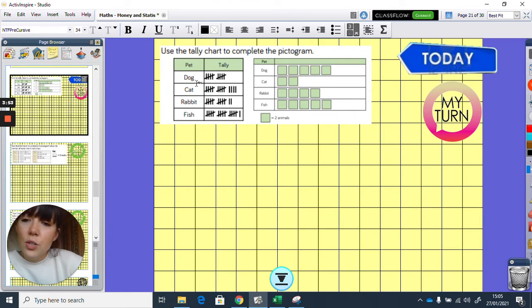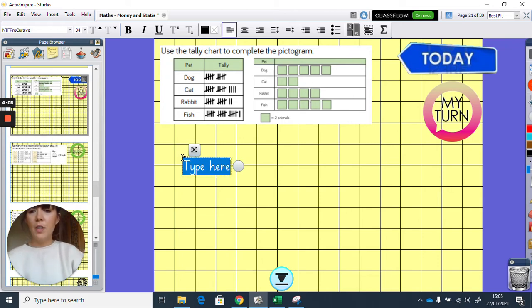It asks you to use the tally chart to complete the pictogram. So the tally chart's kind of going to give you the answer, however many it needs to be, and then you can complete the pictogram because some of it might be a little bit missing. So, first thing I'm going to do is write down how many of each thing there is, okay? So how many dogs are there?